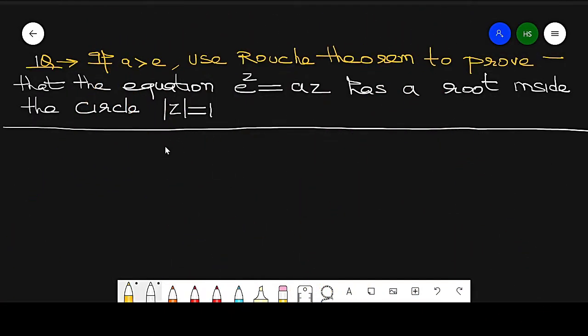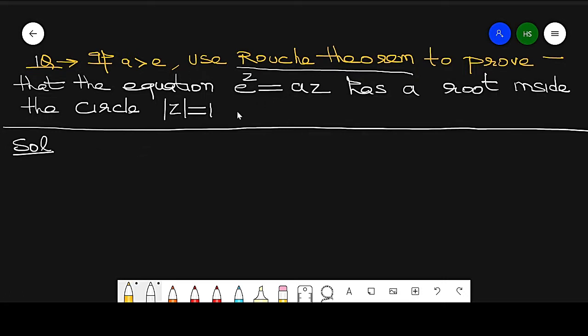The question is an application of Rouché's theorem. If a is greater than e, use Rouché's theorem to prove that the equation e raised to power z equal to a into z^n has a root inside the circle modulus of z equal to 1. So we will prove it with the help of Rouché's theorem.